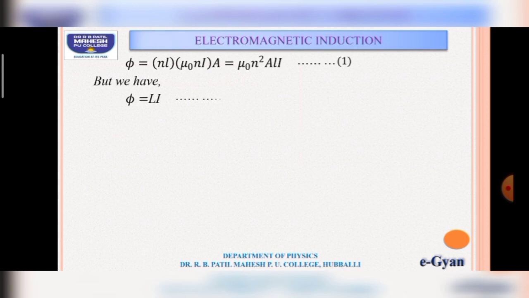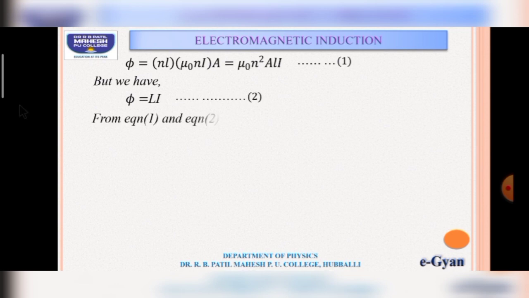But we have phi is equal to L into I, from the definition of self-inductance. We can write the expression for flux as flux is equal to L into I, and we have another equation, phi is equal to mu naught N square into A into I by l.